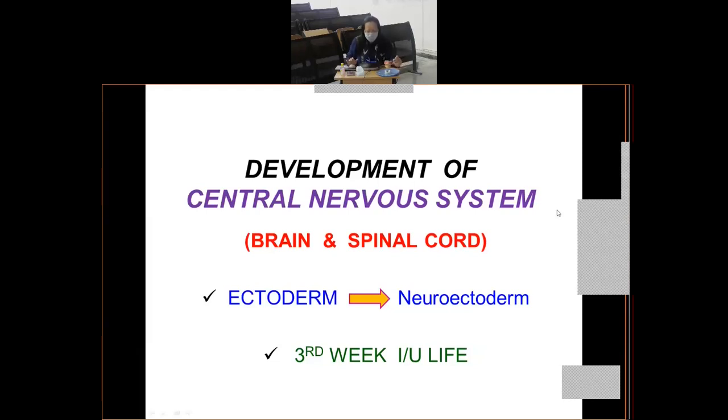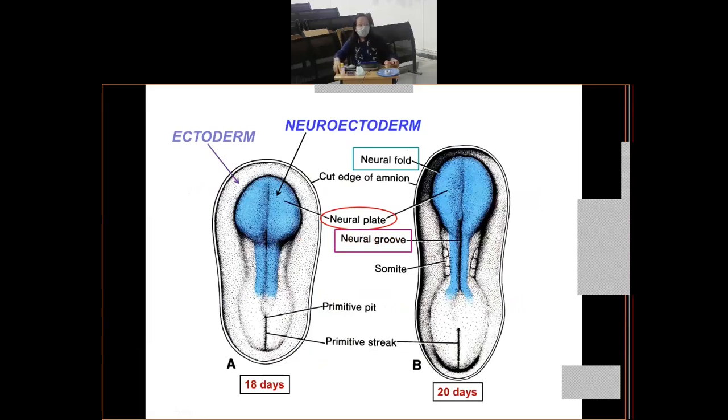So the midline portion, I'm repeating again, of the ectoderm which lies over the notochord thickens, that means it proliferates, to form the neural plate. I hope this is clear. So the development of CNS starts from the third week of intrauterine life. Here it will become clearer.